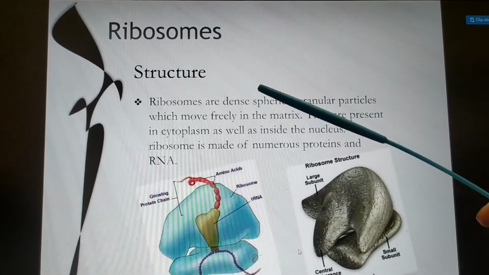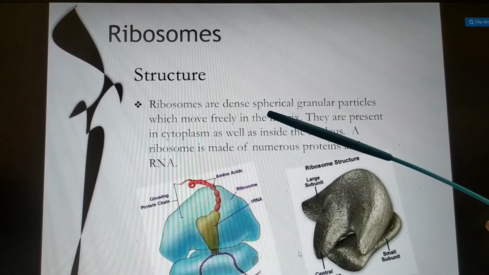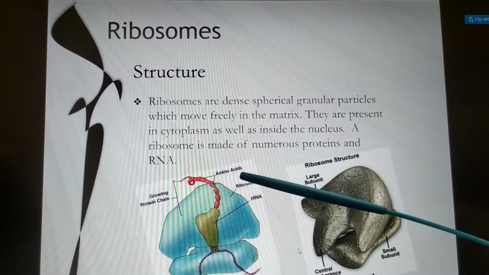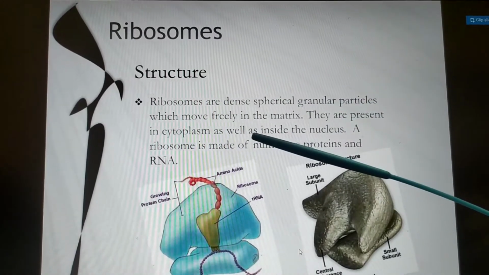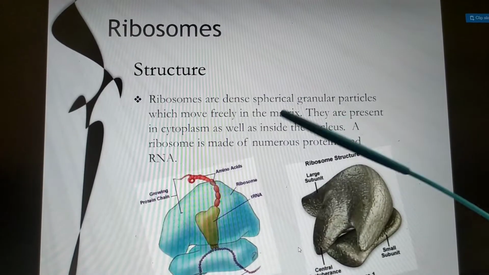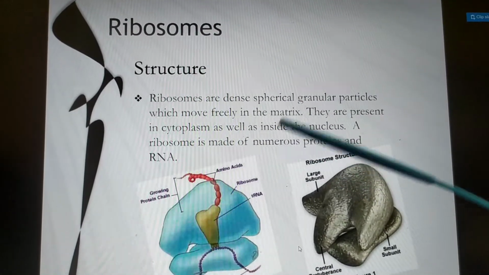Now coming to the fourth, ribosomes. Ribosomes are dense spherical granular particles. I have just discussed in endoplasmic reticulum, ribosomes are attached to endoplasmic reticulum. They are present in cytoplasm as well as in nucleus. A ribosome is composed of proteins and RNA.